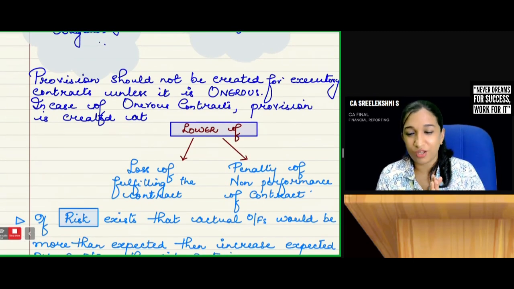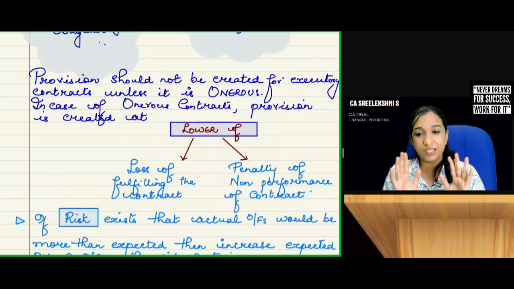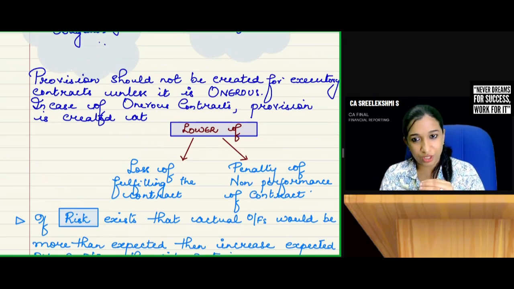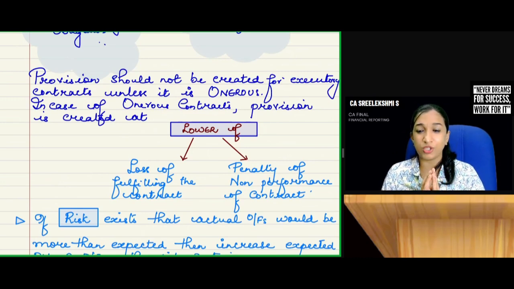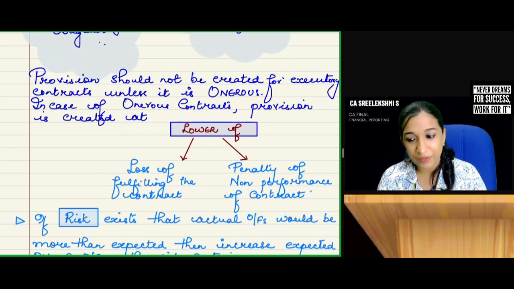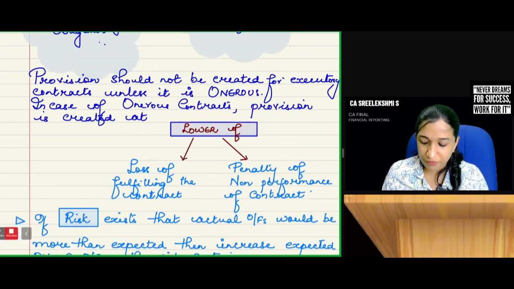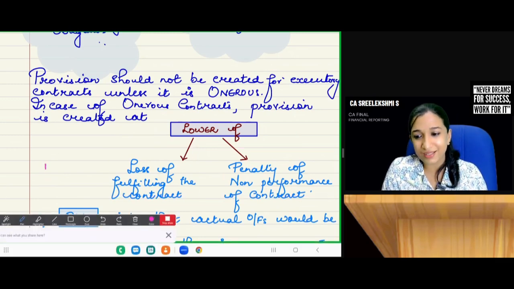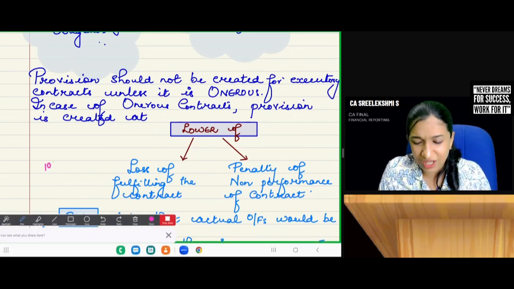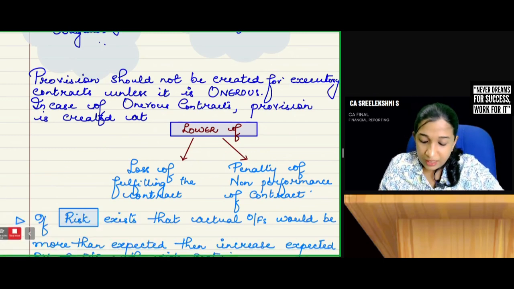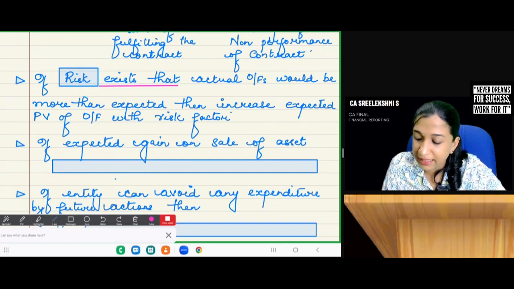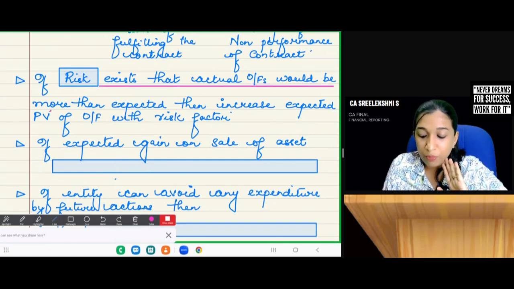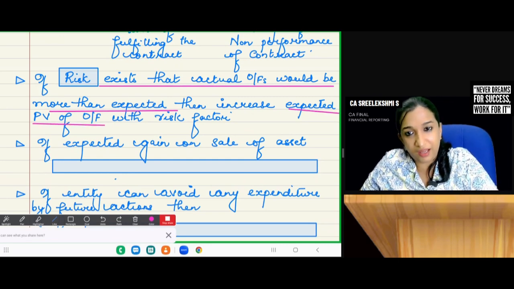That's with regard to onerous contract. So if there is an estimated liability in future, estimated expenditure in future, and there is a present obligation, you create a provision. And you created a provision of, say for example, 10 lakhs, not in this case, generally. Now, if risk exists that the actual outflows would be more than expected, then increase the expected present value of outflow with the risk factor.